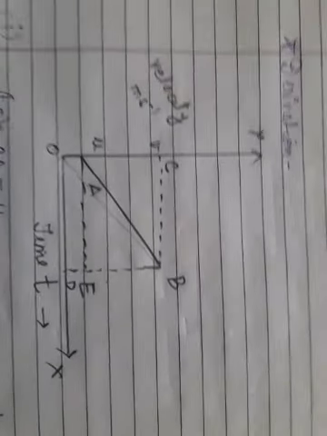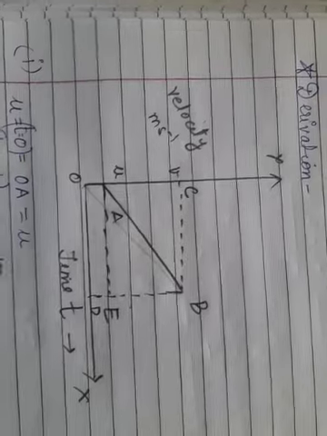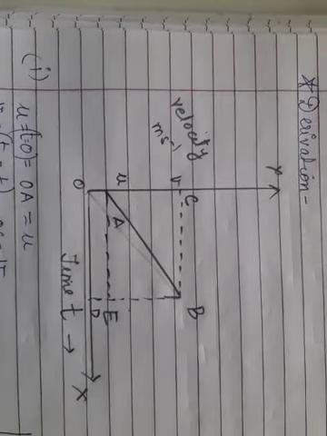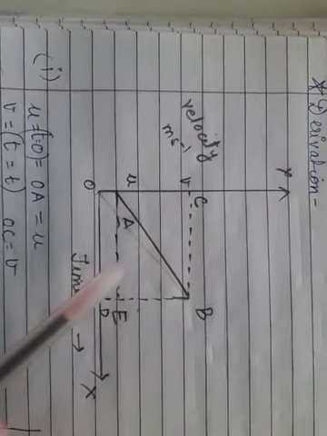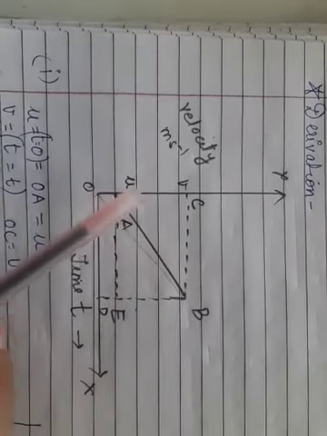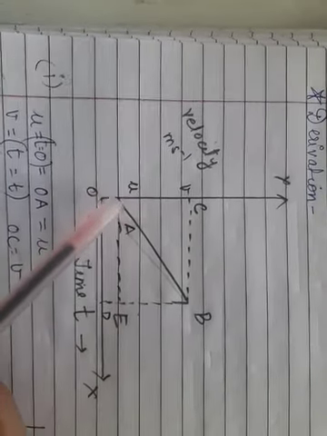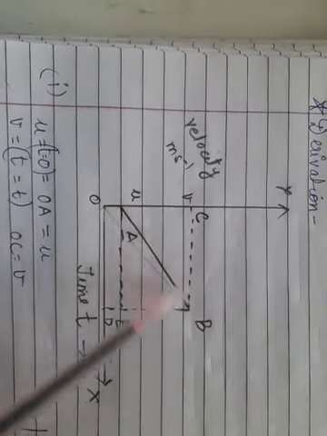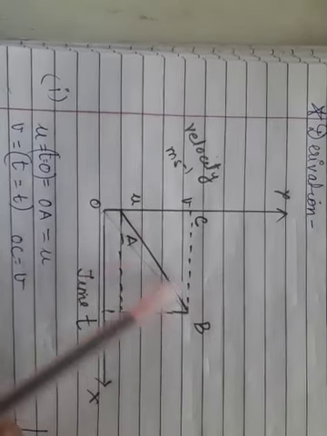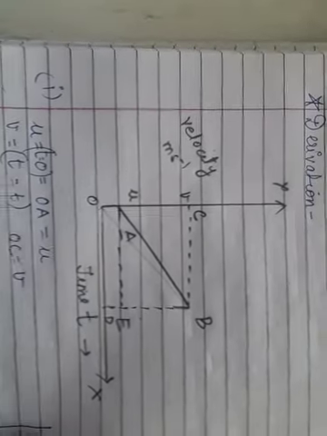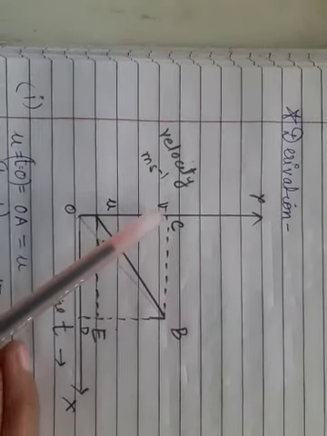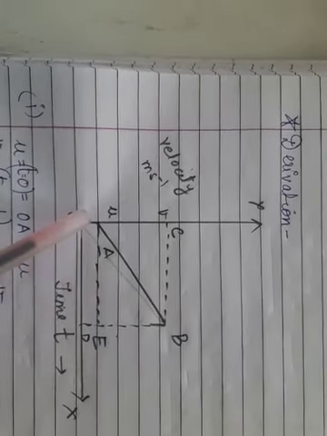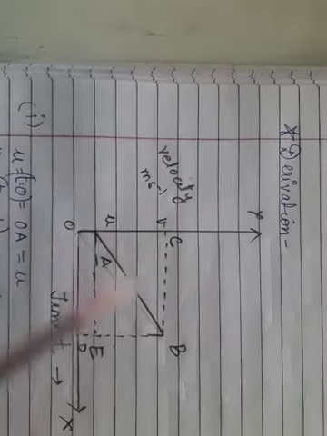Now here you can see that this is a velocity time graph. The body is traveling in a straight line, accelerating uniformly in time t. The initial velocity was u, it started from here, and the final velocity was v. The velocity time graph is a straight line inclined to the time axis. A few things I have marked here: this is a straight line, we have taken this as BC, this as BE, this small part ED, OD, and this is OA. So this is the figure.